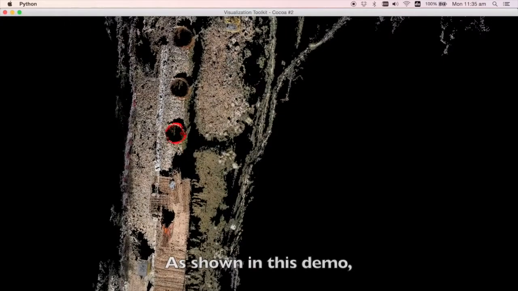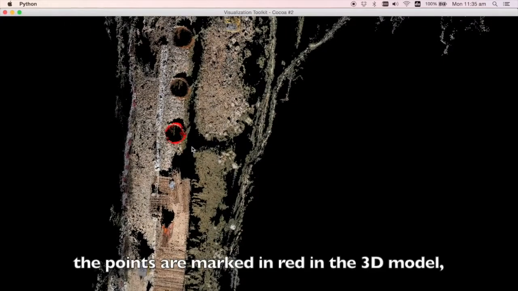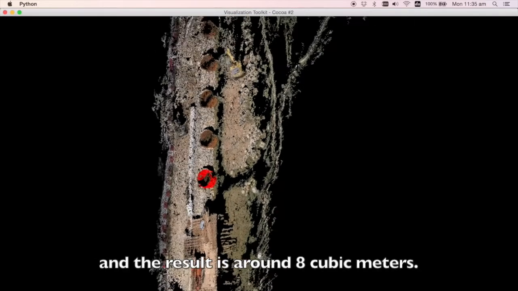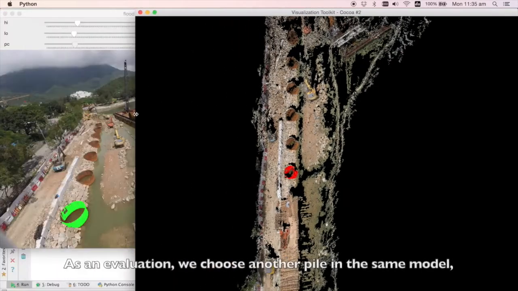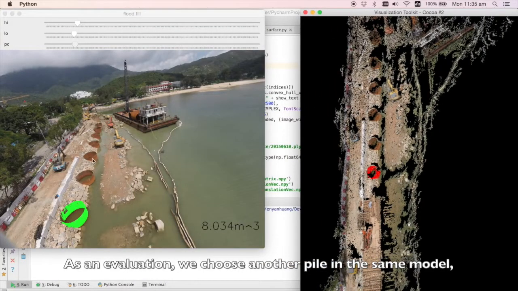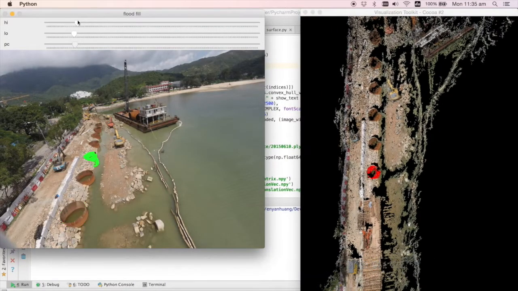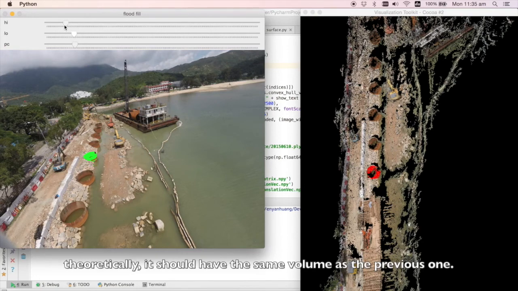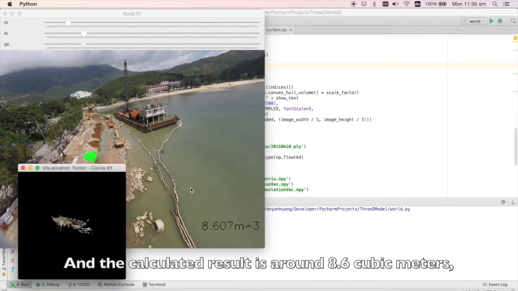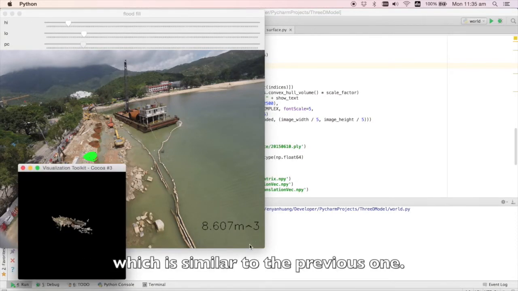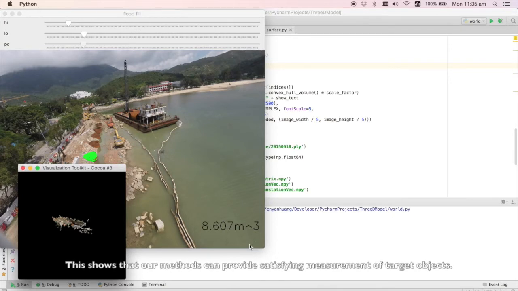As shown in this demo, the points are marked in red in the 3D model, and the result is around 8 cubic meters. As an evaluation, we choose another pile in the same model. Theoretically, it should have the same volume as the previous one. And the calculated result is around 8.6 cubic meters, which is similar to the previous one. This shows that our method can provide satisfying measurement of target objects.